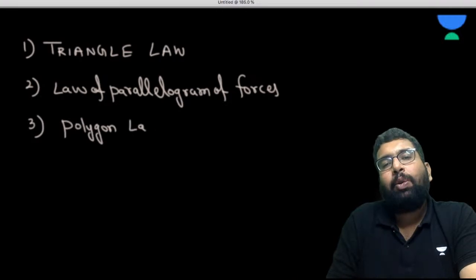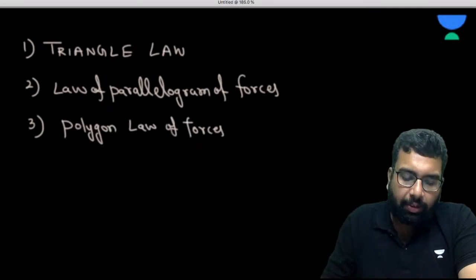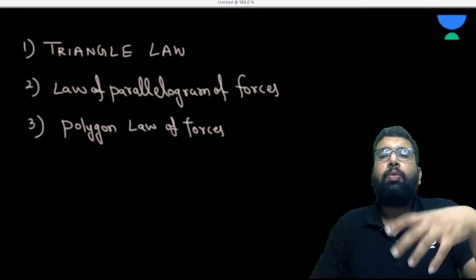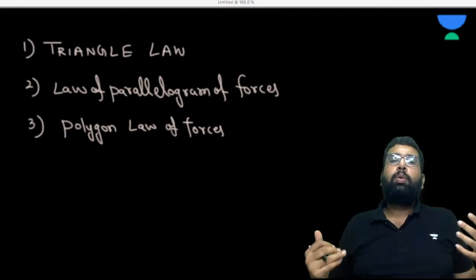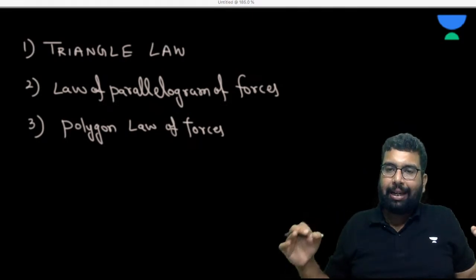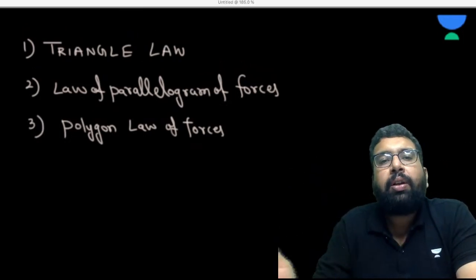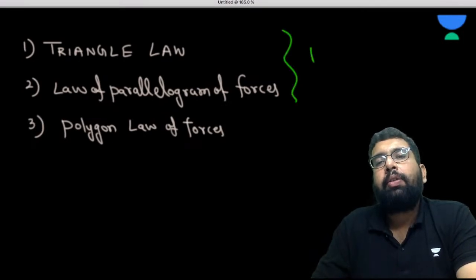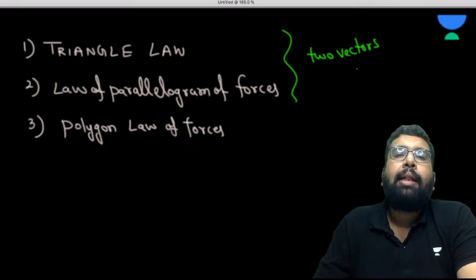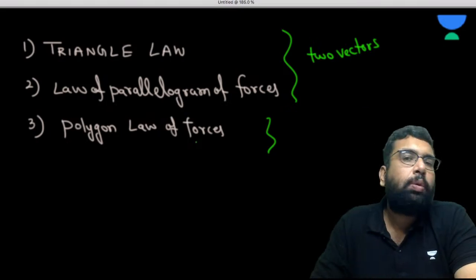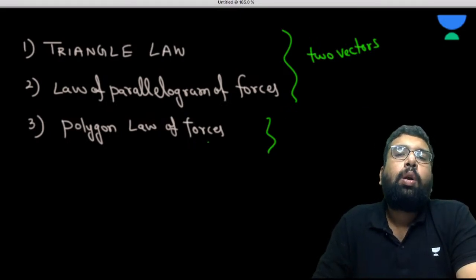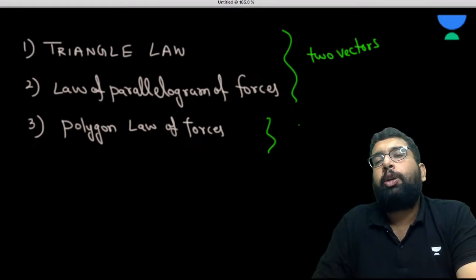So basically, I tell you, they are not different from each other. But the thing is where you are using the formula, in which question you must use what formula, so that you reach the solution quickly with fewer mistakes and less calculation. Now please understand this. These first two laws are used for two vectors, when there are only two vectors, and two vectors are always coplanar. And then we'll come to this polygon law of forces. This is for more than two vectors. Normally it can also be used for two vectors, but it is normally preferable for more than two vectors.